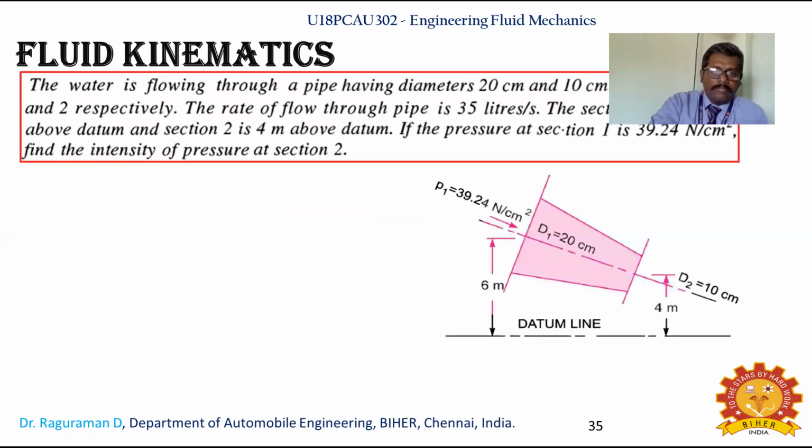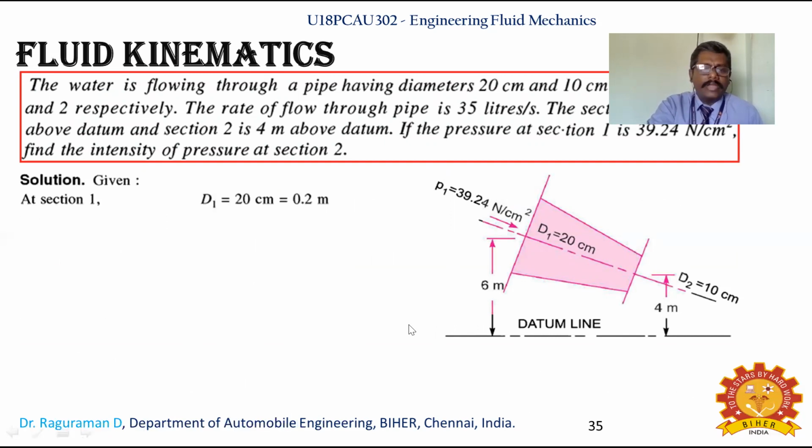In the same way, if you have any datum changing problem, this is where the datum head changes. You can see different datum heads here, 4 meter and 6 meter. If your pipe is in an inclined passage, you will get a variation in datum head. So that's what the remaining thing is, as usual.